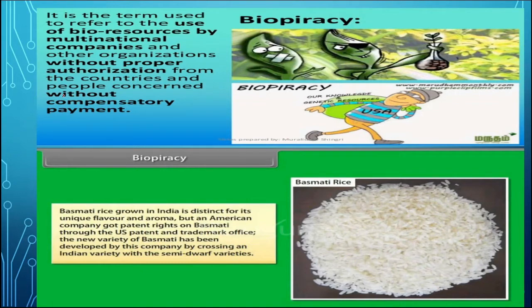One example of this biopiracy is that basmati rice, which is grown in India, is distinct for its unique flavor and aroma, and about 27 varieties of basmati are there. But an American company got patent rights on basmati through the US Patent and Trademark Office. The new variety of basmati has been developed by this company by crossing an Indian variety with the semi-dwarf varieties, and this shows the biopiracy.